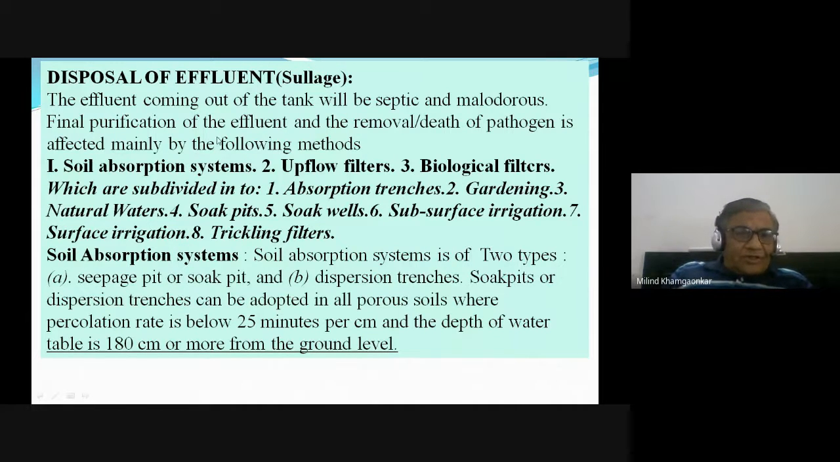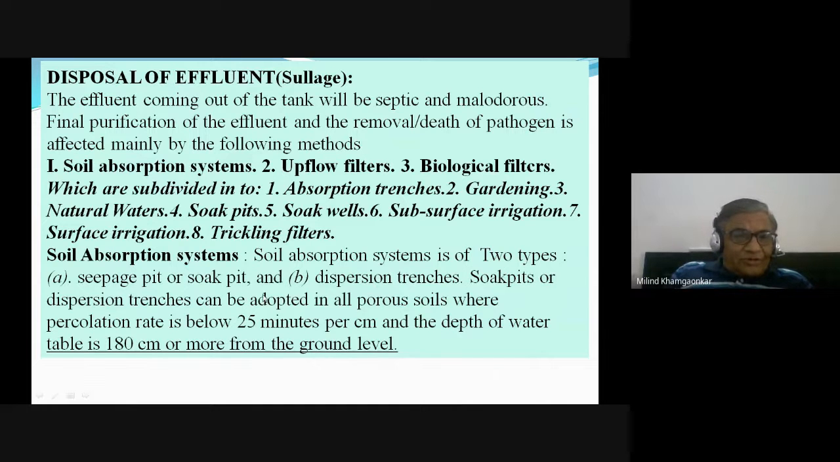is this effluent or this sewage can either be disposed of openly into the agriculture for the irrigation purpose, जिसको surface flow करके बोलते हैं, soil absorption system, or it can be treated properly with the help of certain upflow filters or the biological filters. Again, these all three methods are further subdivided into the absorption trenches, gardening, natural water, soak pits, soak wells, subsurface irrigation, surface, and the trickling filters.